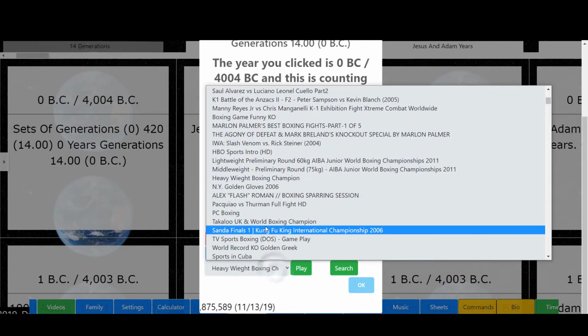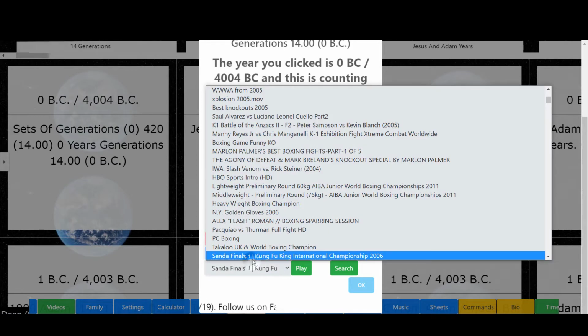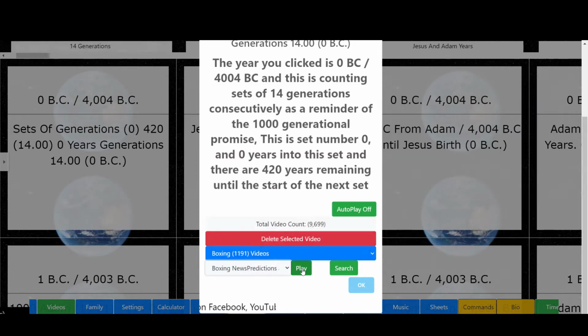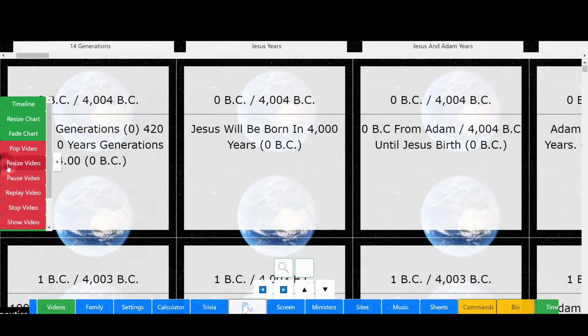Let me see, let's play one of them. Let's see if we play. It doesn't really matter. Let's just select this one. Let's hit play. And we'll go ahead and slide out this, and we'll go ahead and show video.